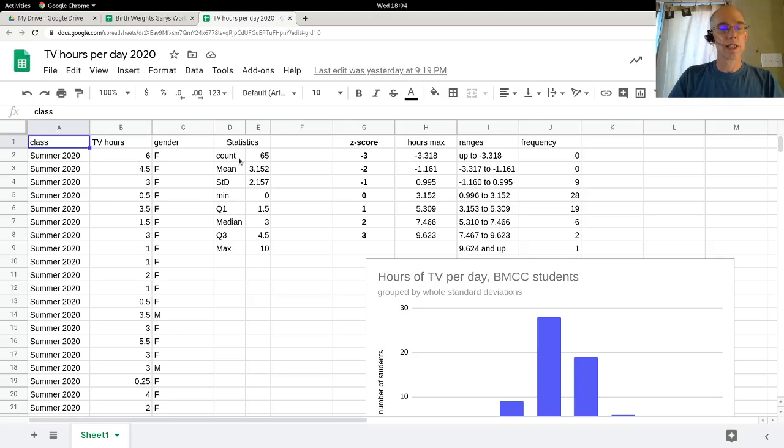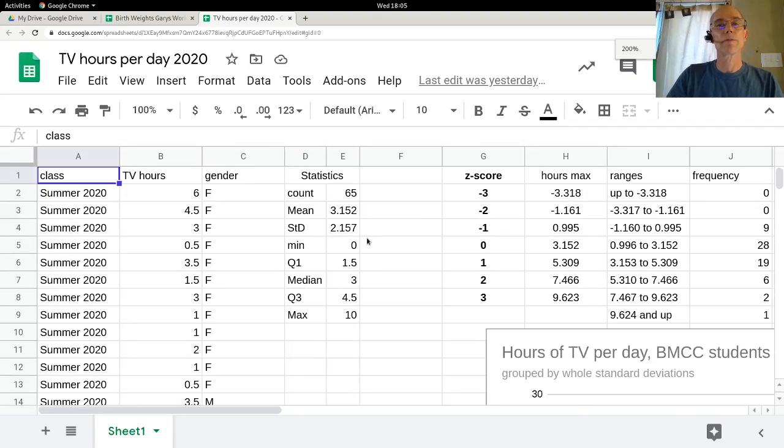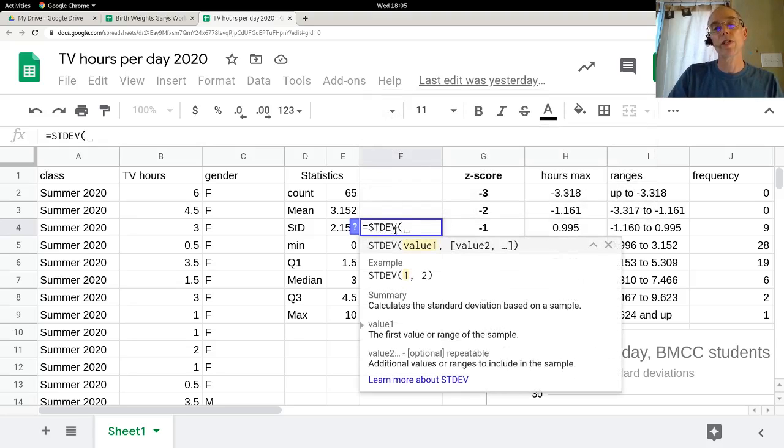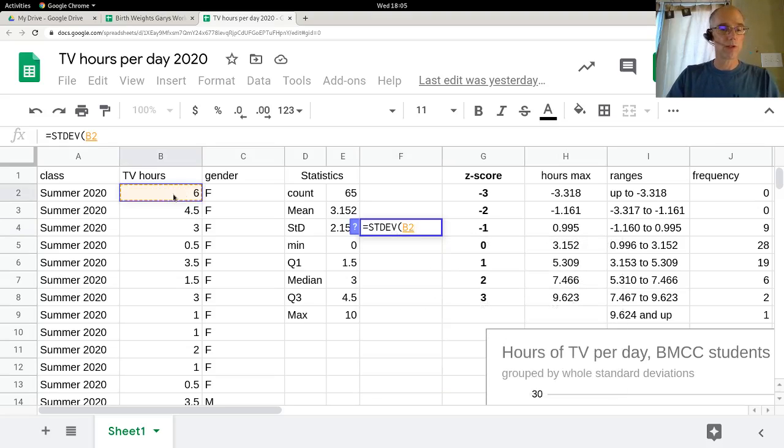So I have some summary statistics here. Let's blow that up a touch. Count how many numbers are there, the average, which is the mean, standard deviation. Notice I'm using the .s version. That's the same thing as stdev, which a lot of spreadsheets have also. So for example, if I want to calculate the average spread of this data, equals stdev, if I could spell, and there's a few you do want to choose, there's a few you don't. So my recommendation is just the plain stdev or the .s for sample, and those two do the same thing.